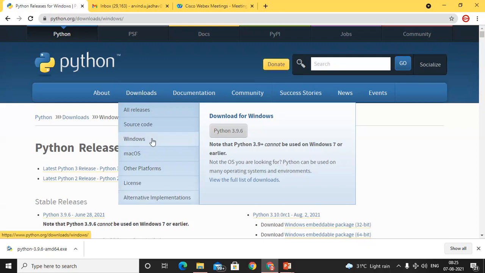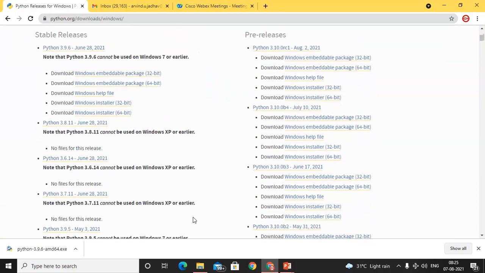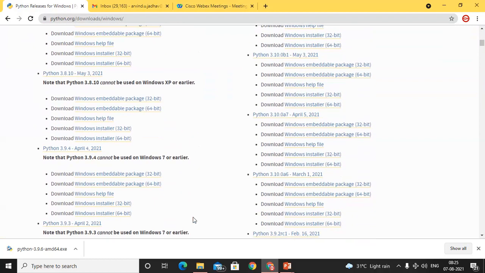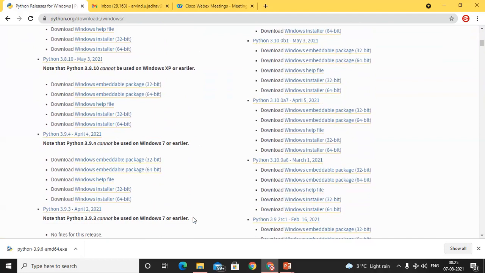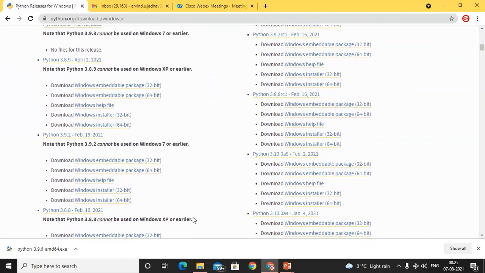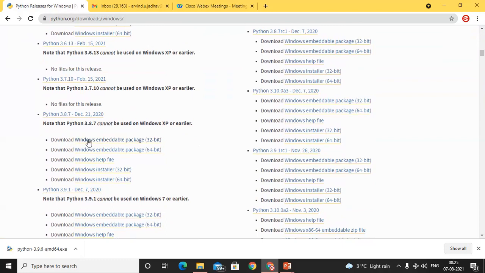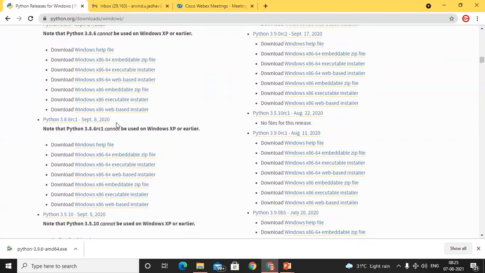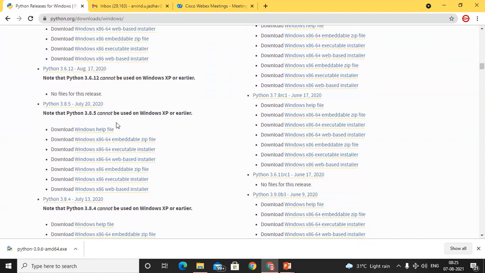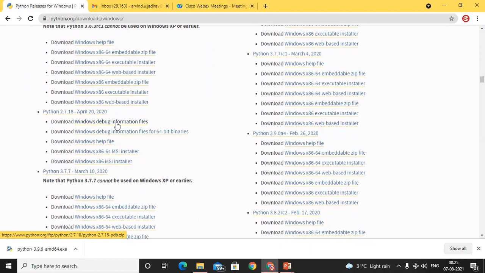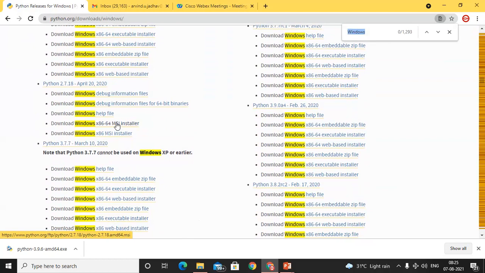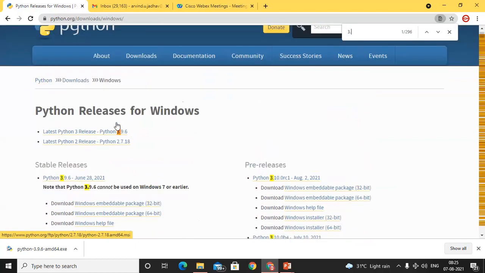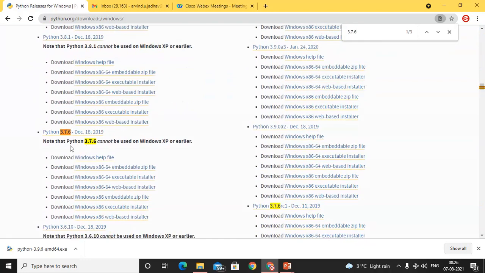We click on the downloads and click on Windows. So we get the different types of Windows versions. See, if we have an operating system as Windows 7, then just go for 3.7.6. Here are the versions 3.8.7, 3.7.6. Or just press Control F to find 3.7.6. See, these are the 3.7.6. Here we have a note: this Python 3.7.6 cannot be used on Windows XP and earlier.